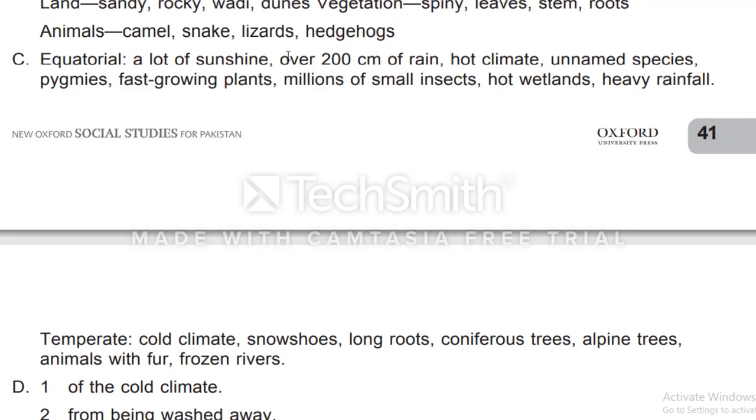You will circle them with green ink. And for temperate forest, you will circle with blue ink: cold climate, snowshoes, long roots, coniferous trees, alpine trees, animals with fur, frozen rivers.